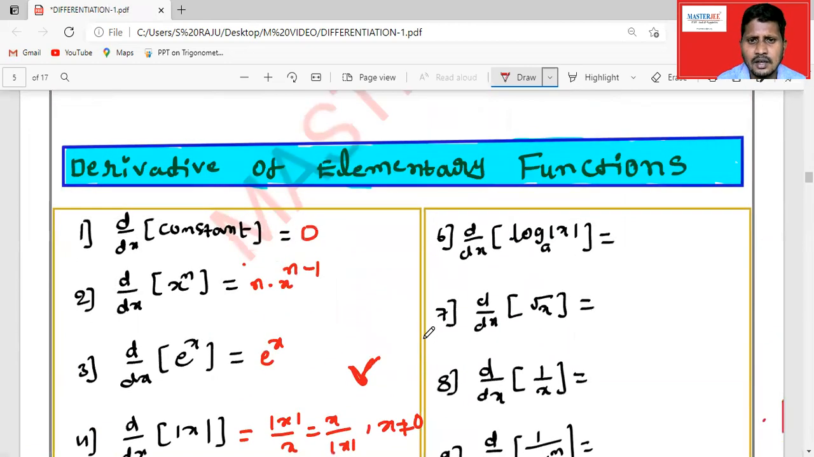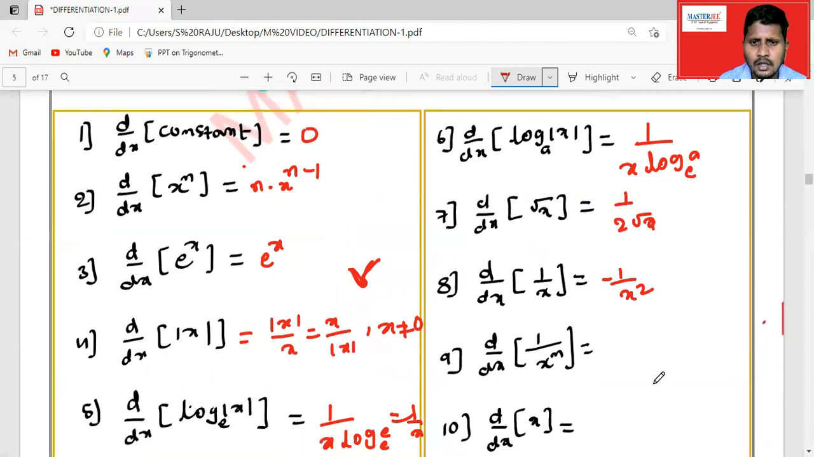So when we see the derivative of log x base a is 1 by x into log a base e. The derivative of root x is 1 by 2 root x, and the derivative of 1 by x is minus 1 by x square. These formulas are very important, so we should revise them all. And this one is minus n by x to the power of n plus 1.